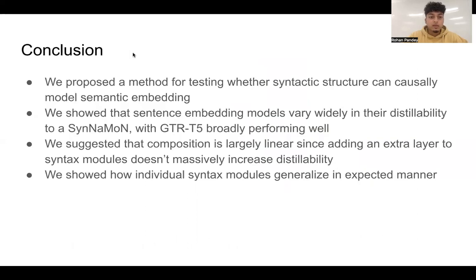So some concluding remarks. We proposed a method for testing whether syntactic structure can causally model semantic embeddings, and we explored some different views of how to interpret our experiments. We showed that GTR-T5 broadly performs well, and this might have something to do with its representational bottleneck. We then suggested that composition is largely linear, since adding that extra layer didn't improve distillability significantly. And we then showed how individual syntax modules, like our determiner phrase module, generalize in the expected manner according to linguistic intuition.